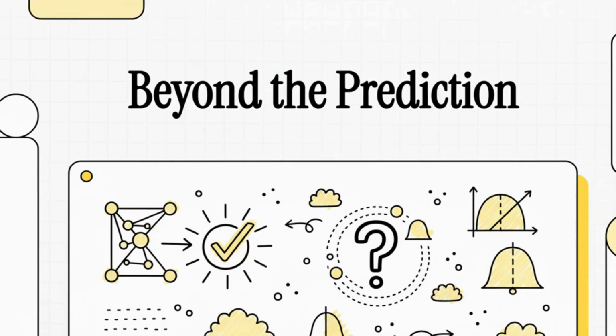Hey everyone, and welcome. You know, in machine learning, it's so easy to get obsessed with one thing, getting the prediction right. But what if I told you the real magic isn't just in the prediction itself, but in knowing how confident the model is about that prediction? That's exactly what we're going to unpack today as we dive into the world of uncertainty.